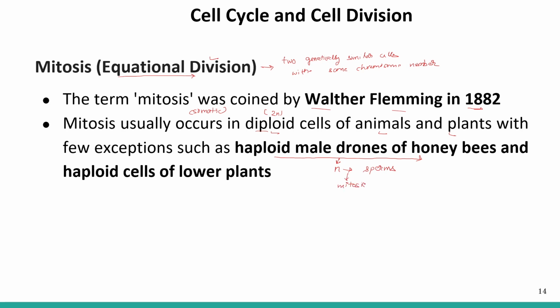Usually meiosis is involved in the formation of gametes, but here, as the male drones are haploid, mitosis leads to the formation of sperms. Another example where mitosis takes place is the haploid cells of some of the lower plants.